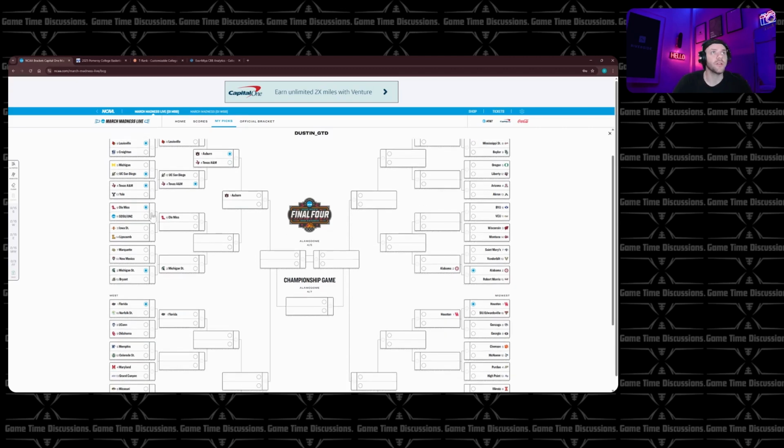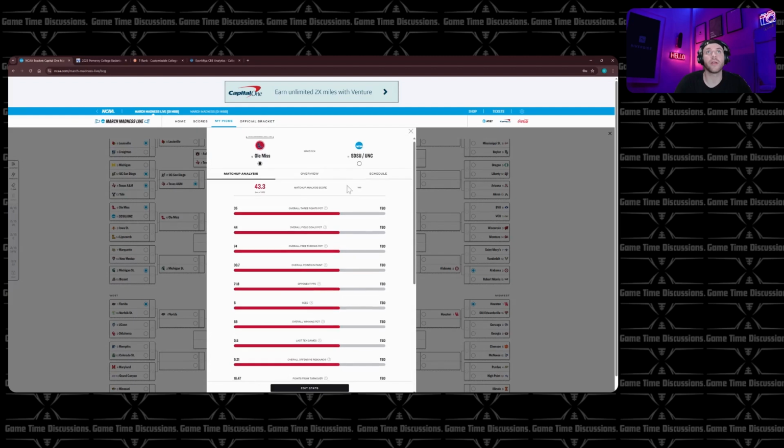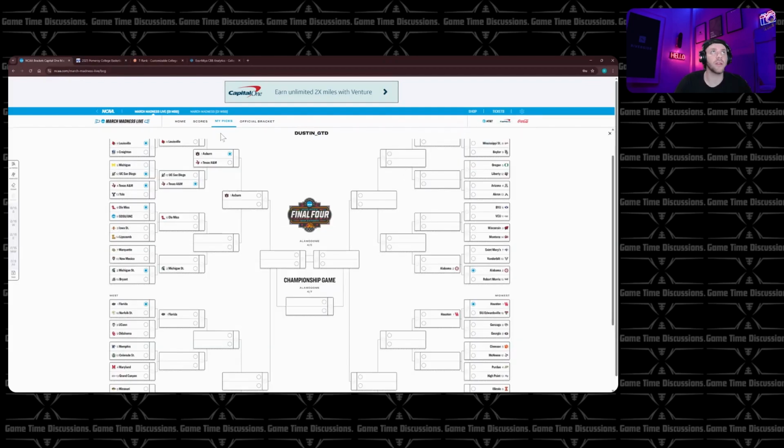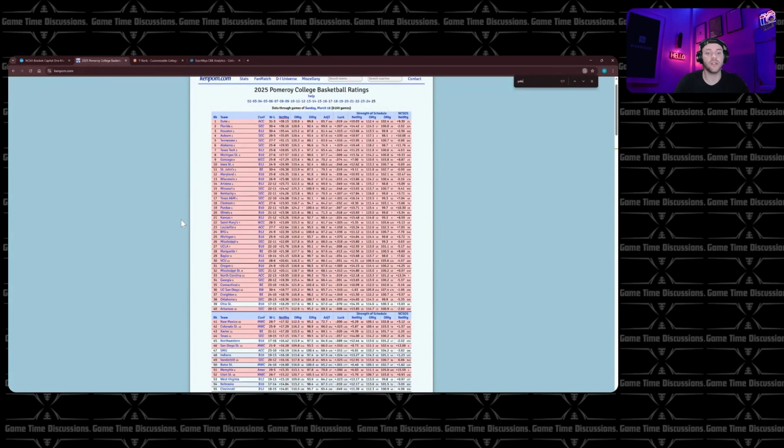Moving on down here. So this is Ole Miss versus the winner of San Diego State and UNC. Obviously, the game hasn't happened yet. I do anticipate North Carolina winning, personally. But unfortunately, we're not going to be able to get any analysis there. So let's just take a look at each one.